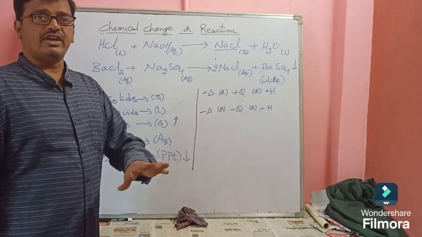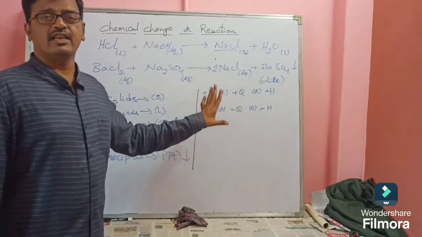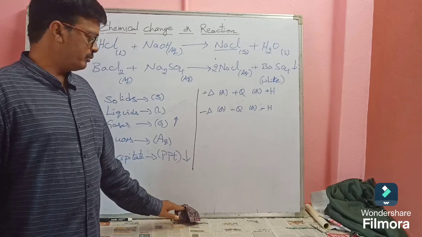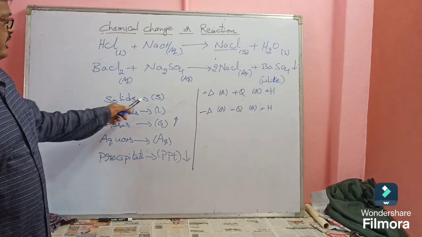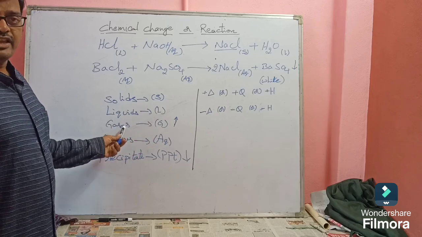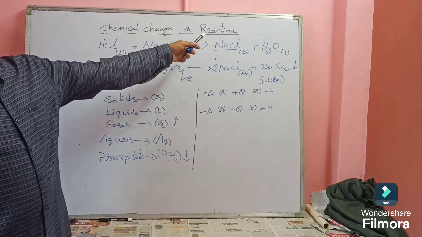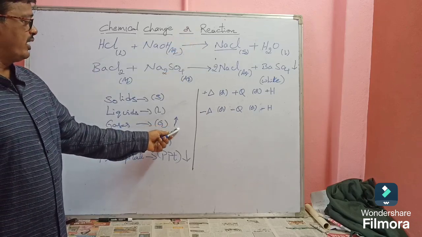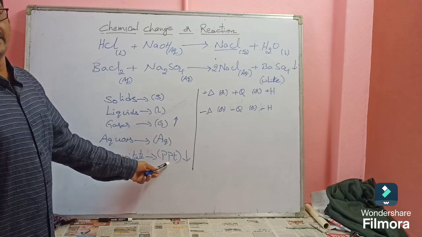What information we are getting by seeing these symbols, we will also discuss in further classes. For solids, the suffix is S, liquids L, gases G. If a gas is formed on the product side, released, then an upward arrow. Aqueous solution AQ, precipitate PPT.